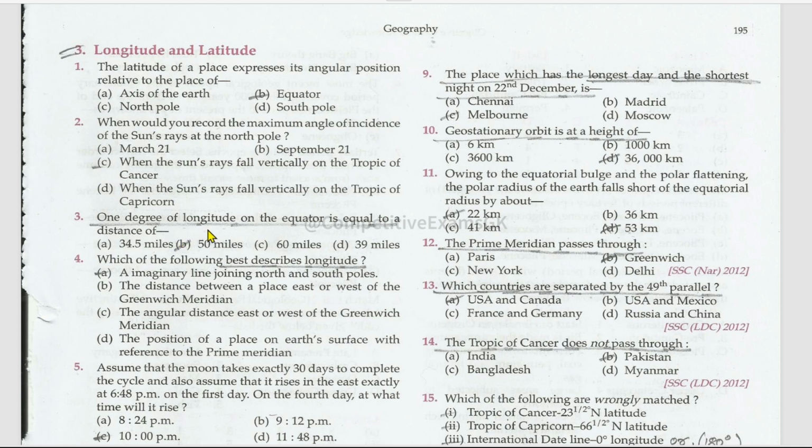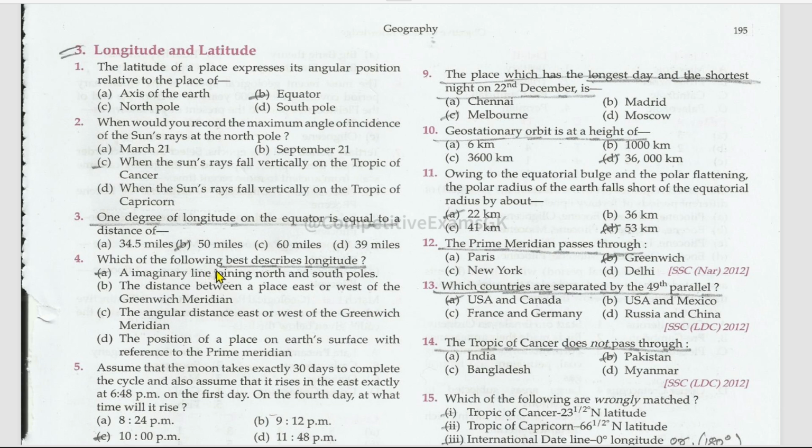1 degree of longitude on the equator is equal to a distance of 50 miles. 1 degree of latitude distance is equal to how many miles or how many kilometers? Mention that in the comments. We have already discussed it previously. Recently, we have discussed it.